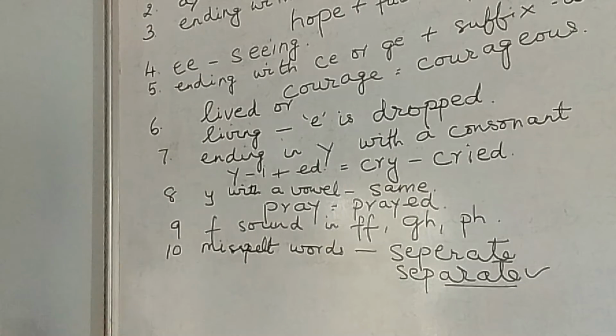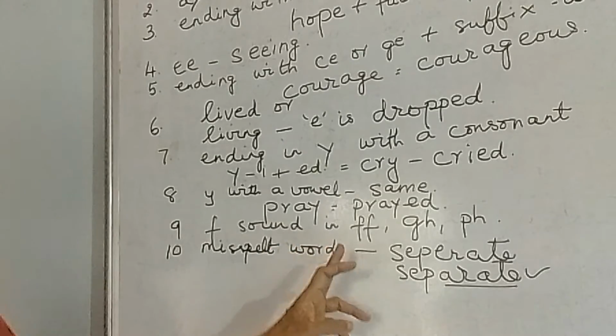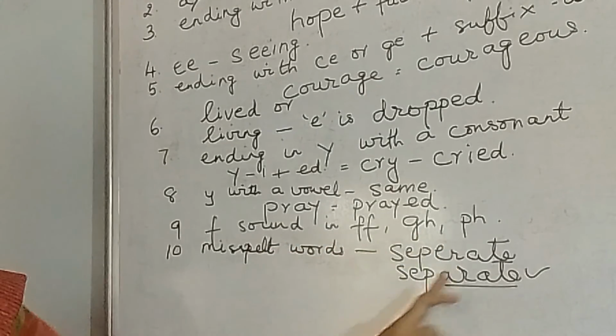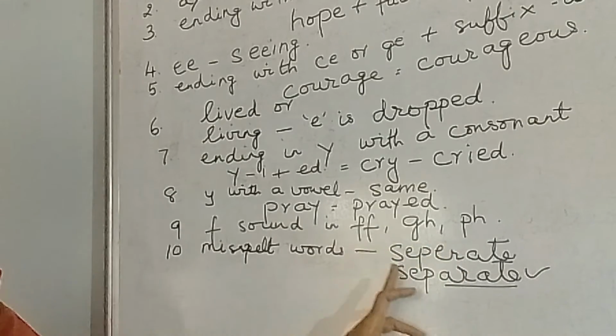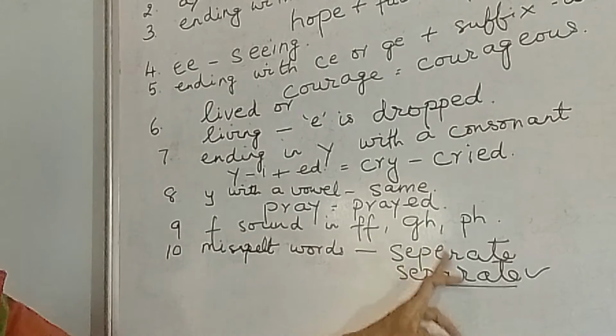Besides this, there are many other ways if you go through all the spelling rules, but I'll concentrate on the main ones. There are some misspelt words and we get confused about which spelling to write. So all this needs a lot of practice. I take a simple example, separate, where we generally put ER, but the actual spelling is SEPARATE.